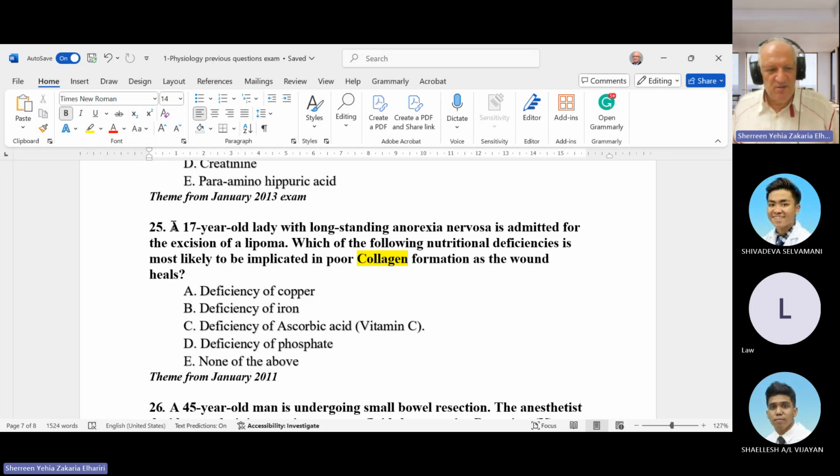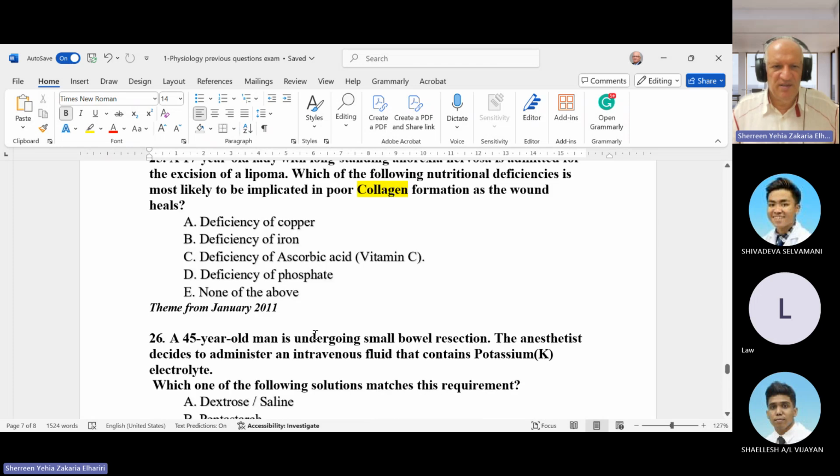Of course, all vitamins are important. Vitamin E is important for lining epithelia, but the one important for collagen synthesis, transforming proline to hydroxyproline, is vitamin C, which is L-ascorbic acid. So the answer is deficiency of ascorbic acid, or vitamin C.